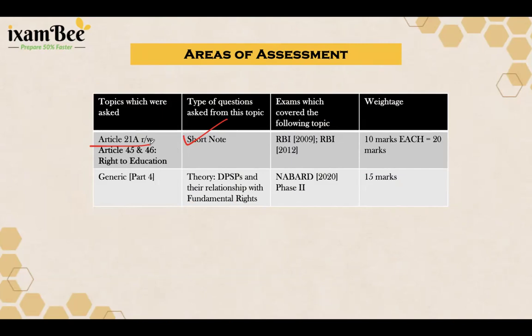However, a complete answer would also include Article 45, which talks about education below 6 years, and Article 46, which talks about weaker sections, along with Article 51A, Clause K, which is a fundamental duty on the parents and guardians of a child to provide education, right? So this shows that descriptive answers require interlinking multiple provisions.